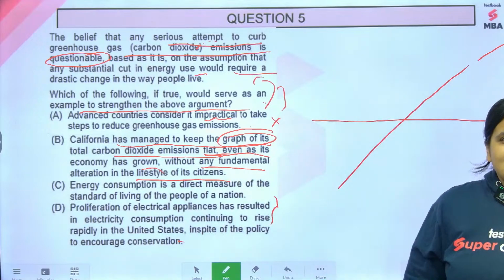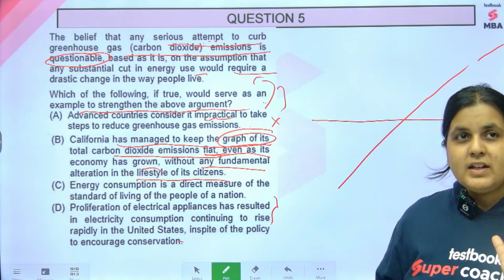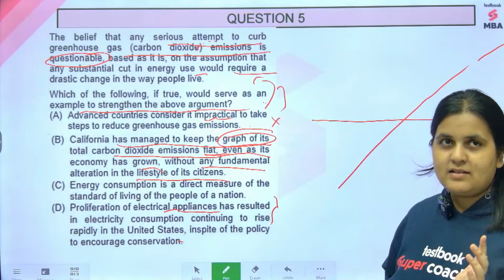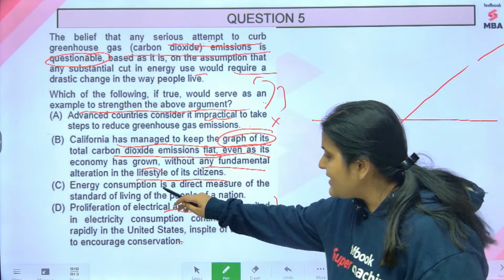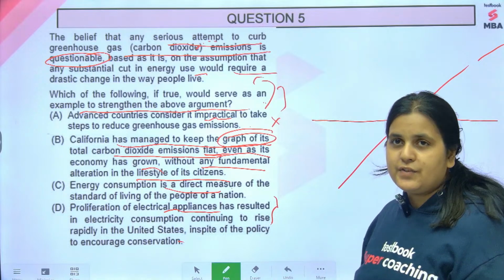Did you understand this, guys? Does it make sense to you? See, this is only about electrical appliances, and this actually says electricity energy consumption is a direct measure of the standard of living of the people.